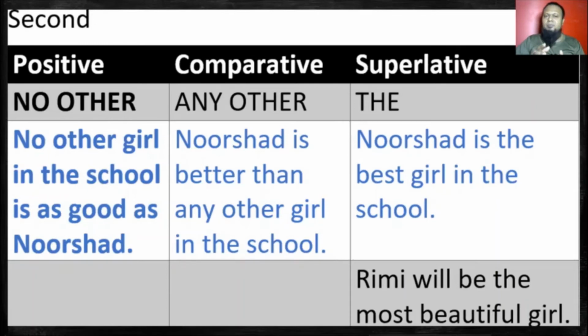You have to understand that after no other, we always put singular form, and after very few, we always put plural form. Okay? Don't think that in no other, where we will do comparative or superlative using no other, any other, the subject has to be always singular. It can be plural also, right? Okay, it depends. What you are going to use after no other or very few.